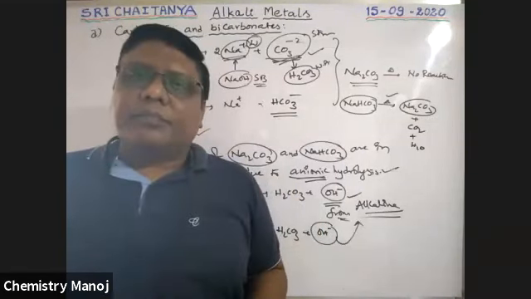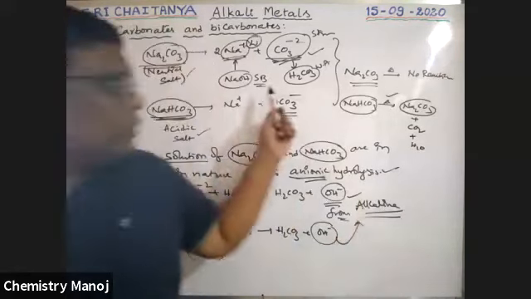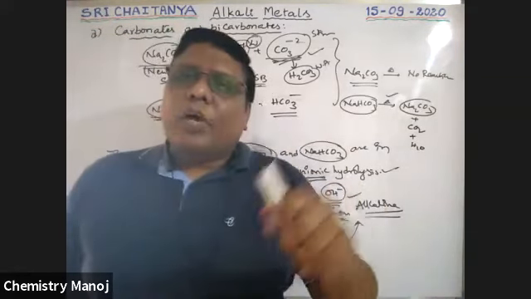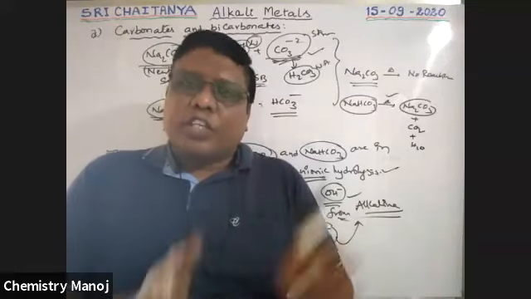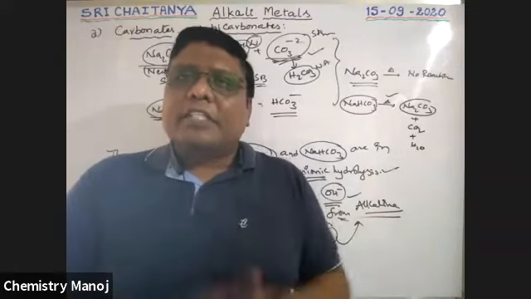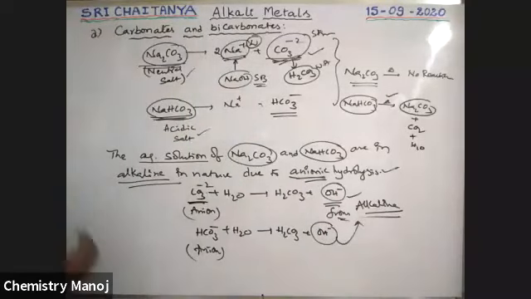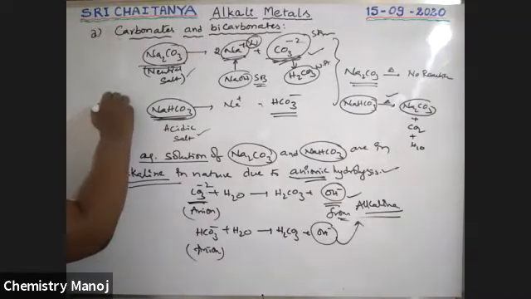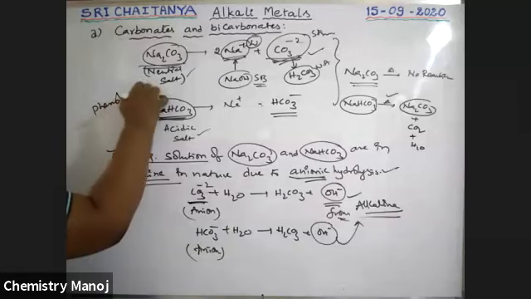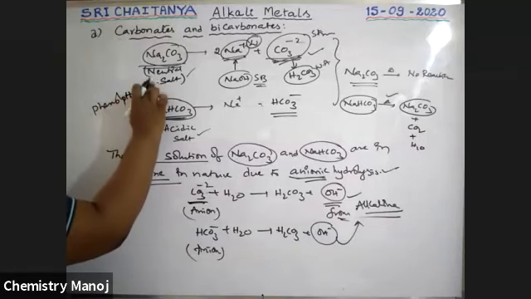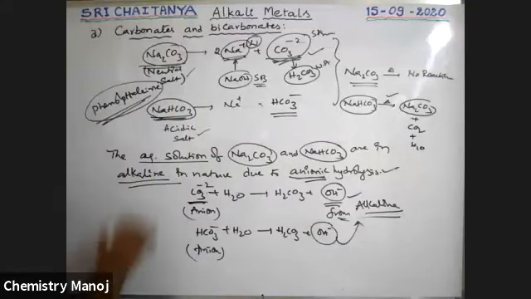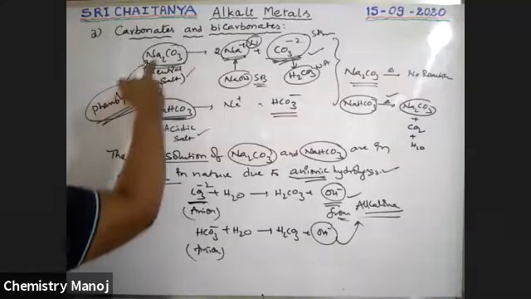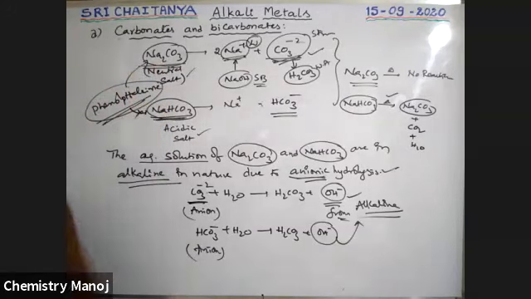Next, sodium carbonate and sodium bicarbonate can be distinguished, identifying which is carbonate and which is bicarbonate, with phenolphthalein. Phenolphthalein is the indicator used to distinguish carbonate and bicarbonate. Phenolphthalein gives a reaction with sodium carbonate, but not with bicarbonate.